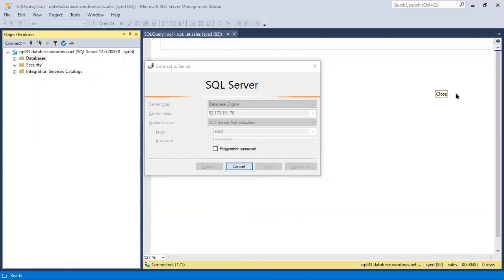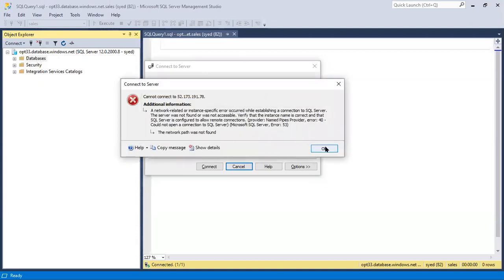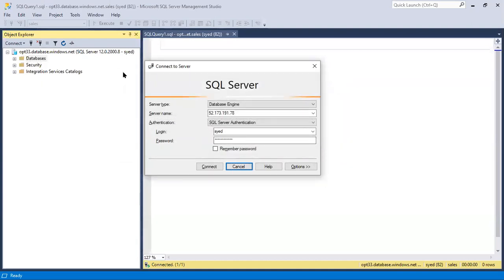Second, in case of PaaS, we have Azure SQL Database, which is a DB level, shared service whose cost is very less, but we have limited options in PaaS, platform as a service.